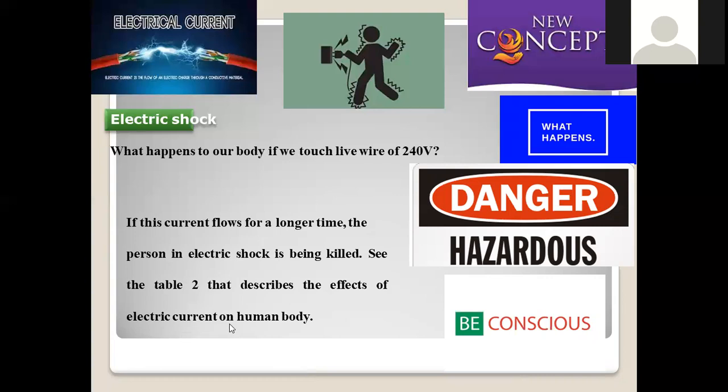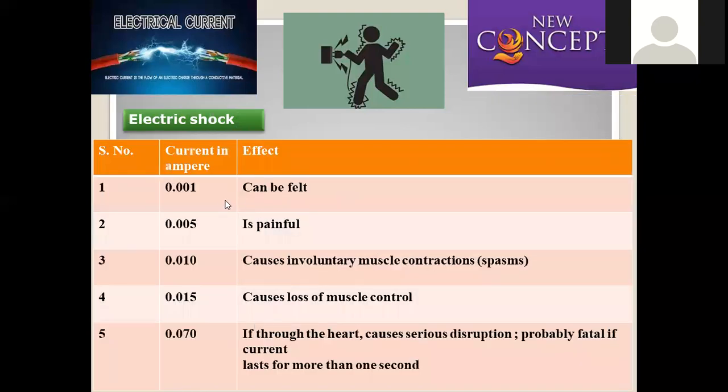So electrical current has a very adverse effect, and the impact of electrical current and voltage on the human body is summarized in this table. If you apply a current of 0.001 amperes, the effect is almost negligible, though being an extremely small value it can be felt. You can experience the electrical shock. If 0.005 amperes of current passes through your body, that becomes a painful experience. Next, we increase the intensity of the current.